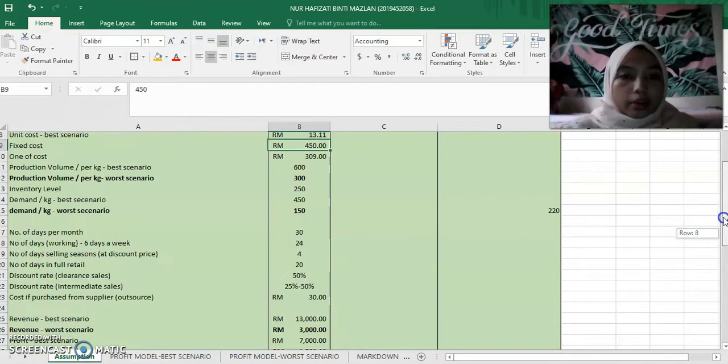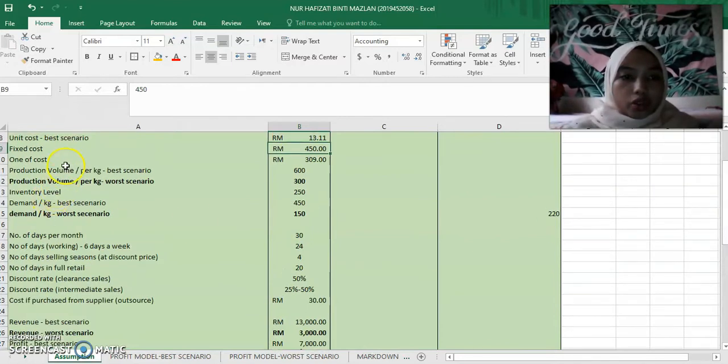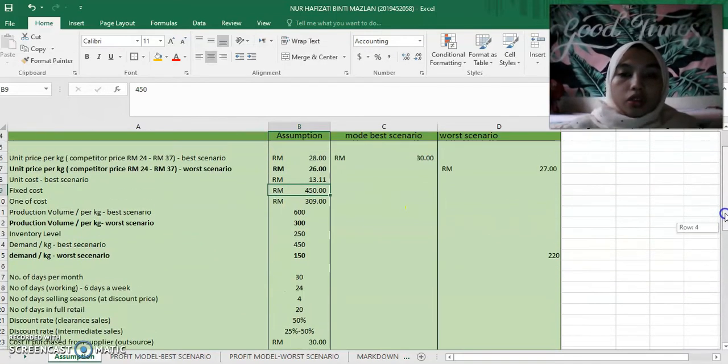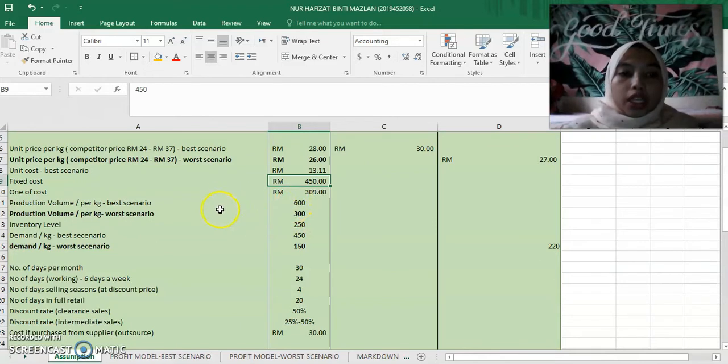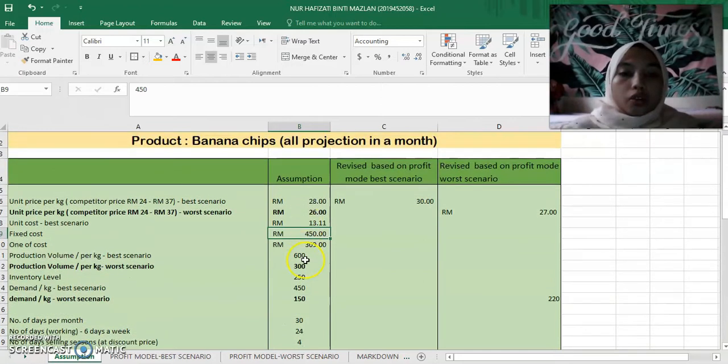Next is my production volume. My production volume in the best scenario is 600 units, and 600 units is the best production that I can gain in a month. The production volume for the worst scenario is 300 units. 300 units is when maybe there is a problem with my employees or with the stocks, so I only produce 300 units for a month.